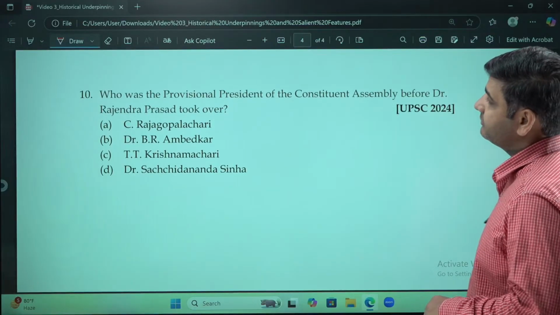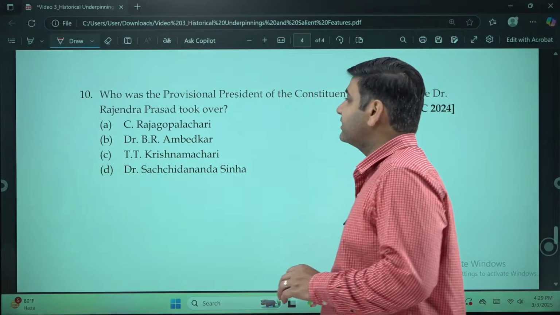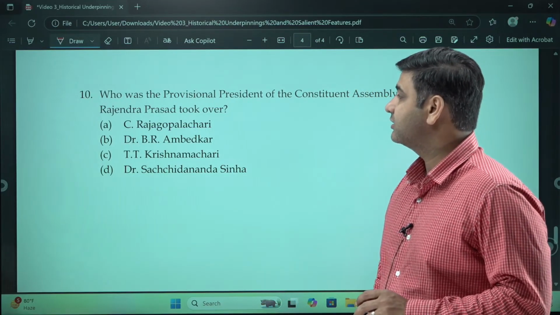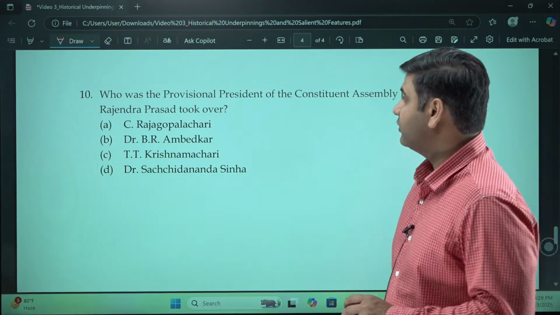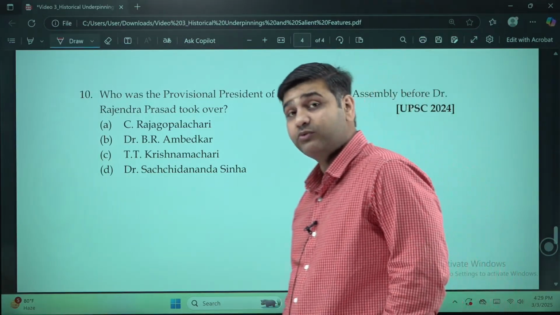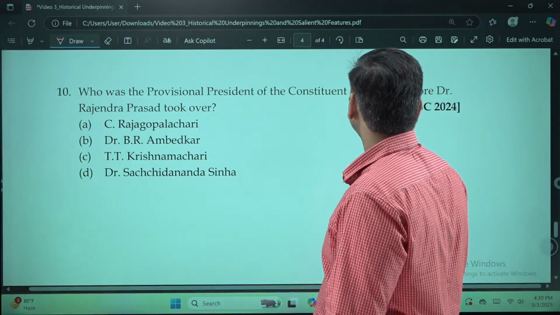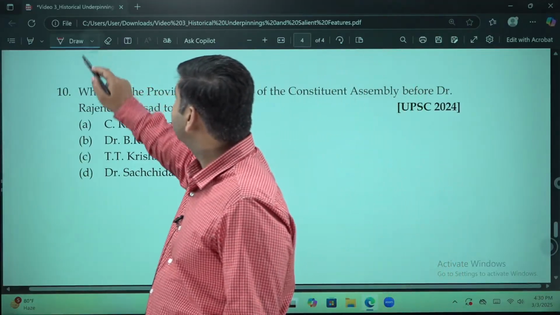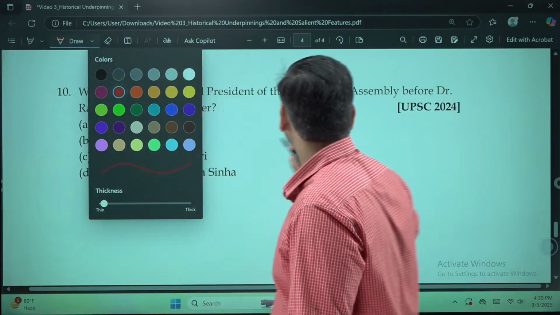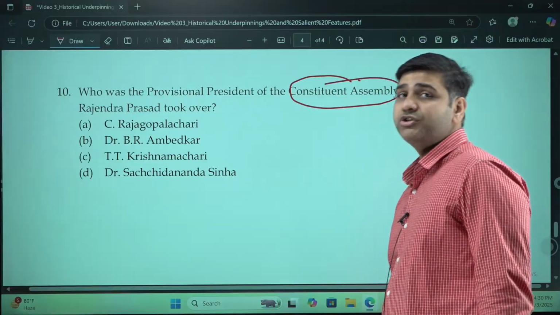The last question. Who was the provisional president of the Constituent Assembly before Dr. Rajendra Prasad took over? We all know Dr. Rajendra Prasad was the president of the Constituent Assembly, which was drafting the Constitution of India.